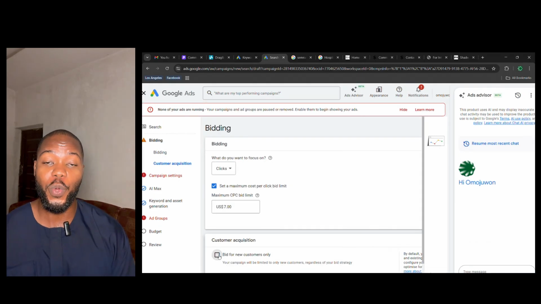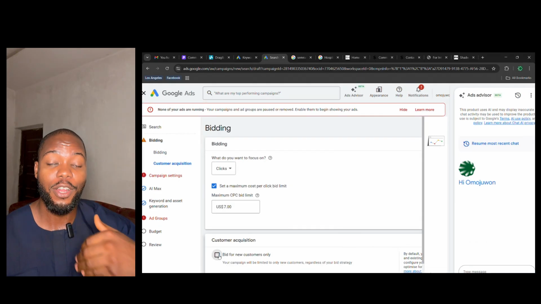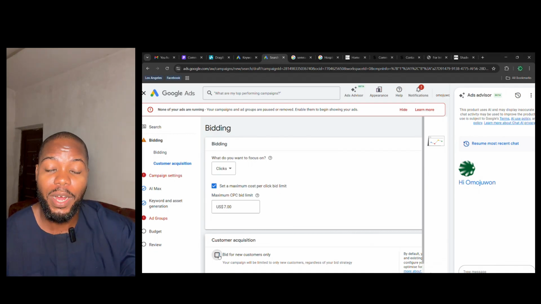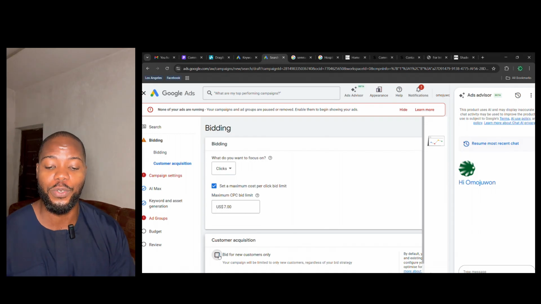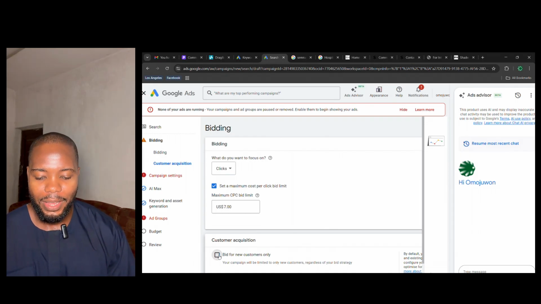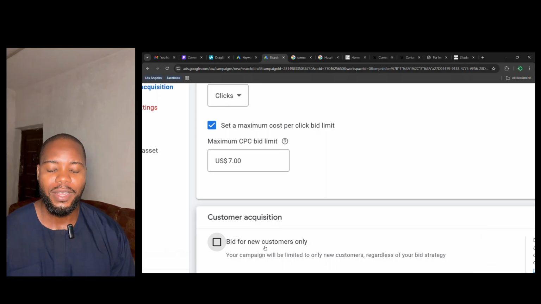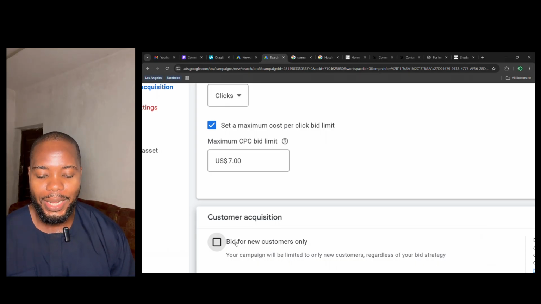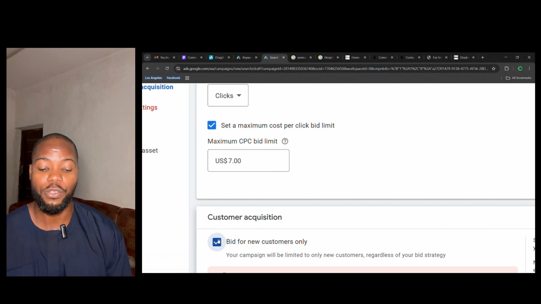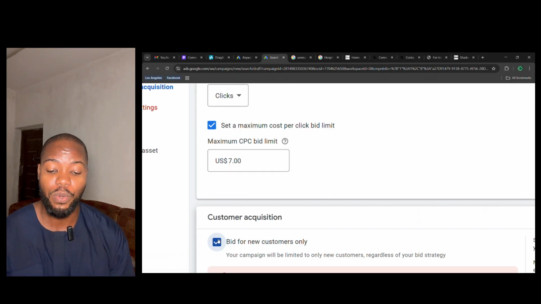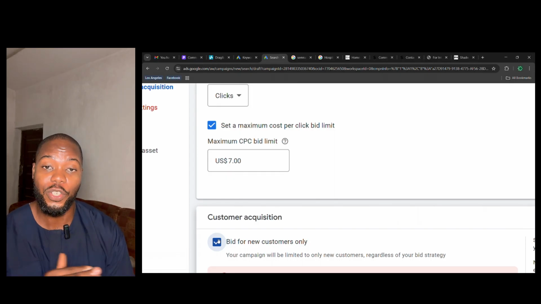And you could not get the right budgets, the right clients you want for your business. There are situations where your clients might see your ad, love what you have done, but they need more time to learn about you, probably have a board meeting before they reach out to you. In the beginning of our campaign, there's this button that says bid for only new customers. Now, what does this mean? When you click this, you are telling Google Ads to show your ad only to those that have never seen your ads. That is, if I'd seen your ad and didn't reach out to you, if you click this button, I will never see your ads again.